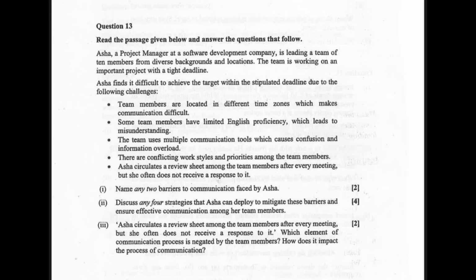Four strategies that Asha can deploy. So, the strategies that Asha will deploy are that she will clarify the ideas, she will ensure feedback, she will try to use simple language. Can explain any four strategies. Asha circulates a review sheet after every meeting, but she does not receive a response. Which element of communication process is negated? It is feedback. How does it impact the process of communication? The loop remains incomplete if there is no feedback. How will Asha know that whatever she told is understood or not? So, this is that feedback is really very important.